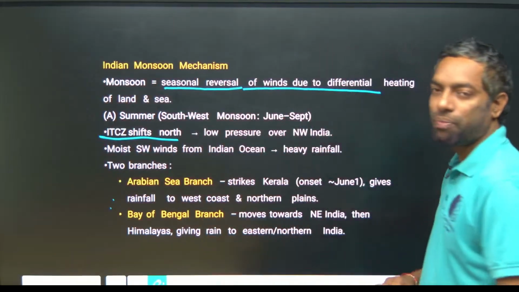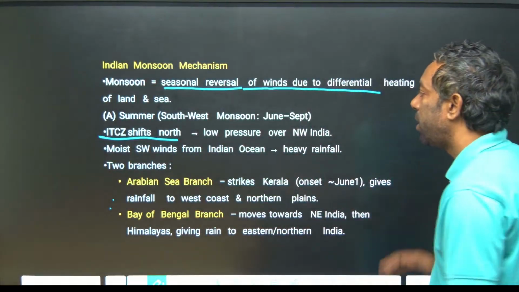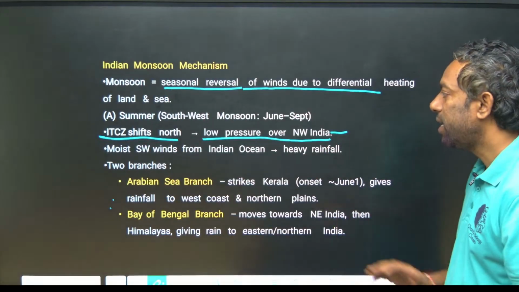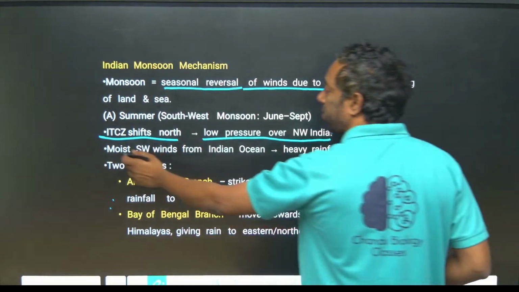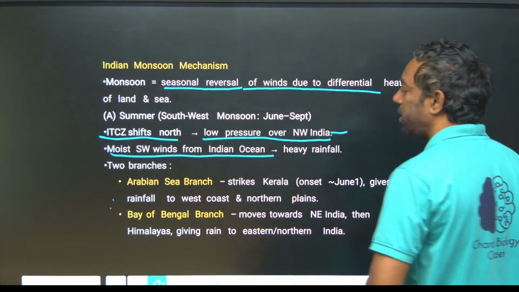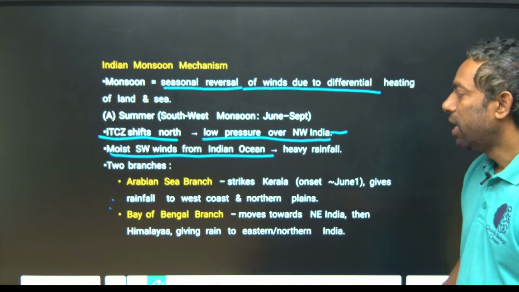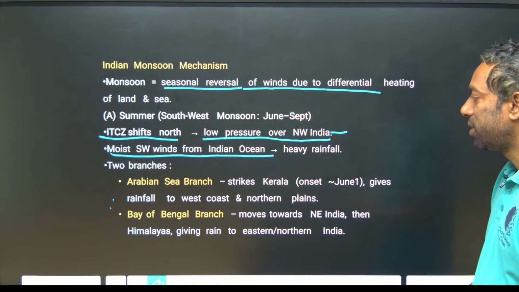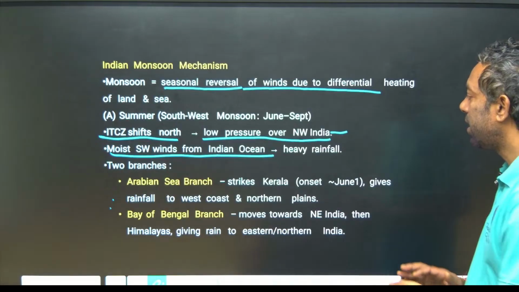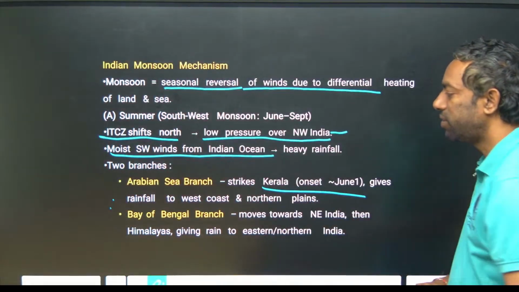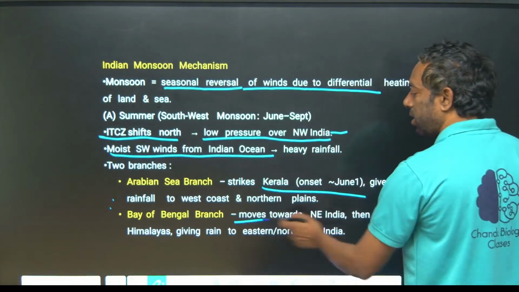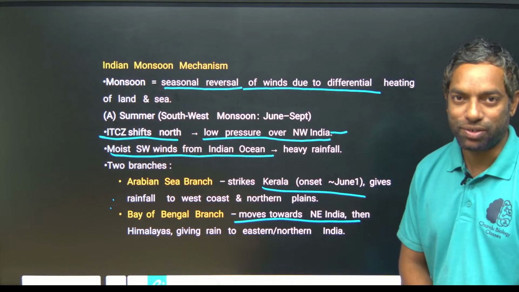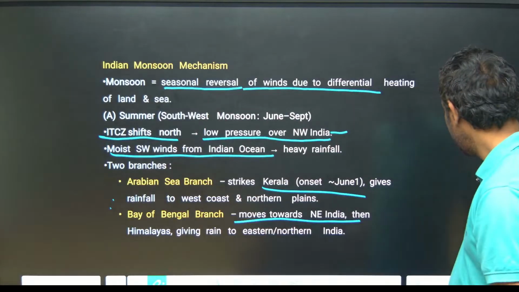ITCZ, intertropical convergence zone, what happened? The low pressure belt created in northwestern India, so moisture-bearing winds move from the Indian Ocean to the mainland. It has 2 branches, the Arabian Sea and the Bay of Bengal. The Arabian Sea branch gives Kerala the southwest monsoon, and the Bay of Bengal branch gives the northeast monsoon. They are created with the 2 oceans.